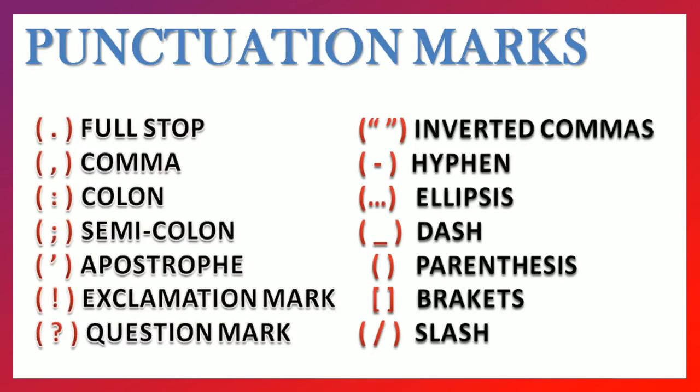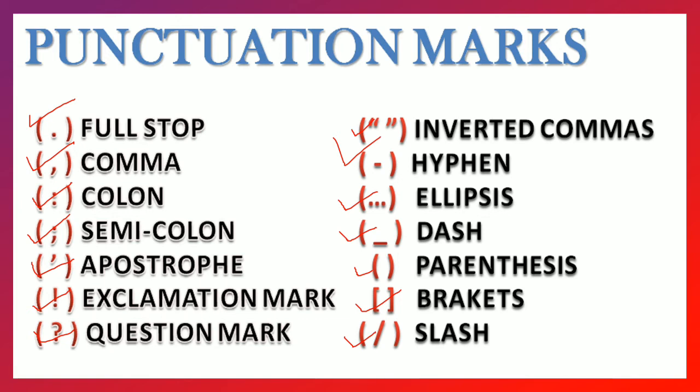Here they are: full stop, comma, colon, semicolon, apostrophe, exclamation mark, question mark, inverted comma, hyphen, ellipsis, dash, parenthesis, brackets, and slashes. There are many, but we will see those which are in the 8th standard grammar syllabus book.